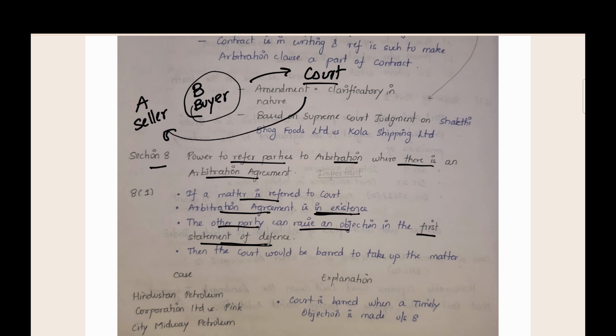If he tells the court like that, that we are going to go through arbitration and there is an arbitration agreement, the court would be barred from taking up that matter. Then that matter cannot go through court and we have to go through arbitration only. For this to happen, you have to state that there is an arbitration agreement and your wish to solve through arbitration in the very first statement of defense. If this happens, then the court cannot take up the matter and you can solve through arbitration. This is given under section 8.